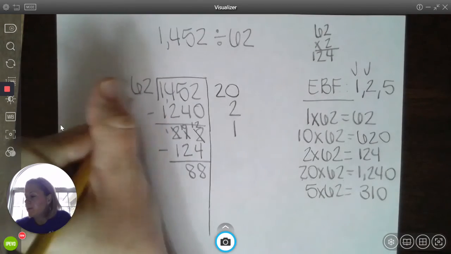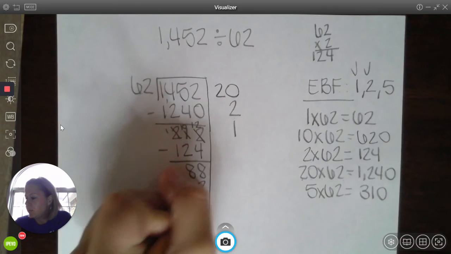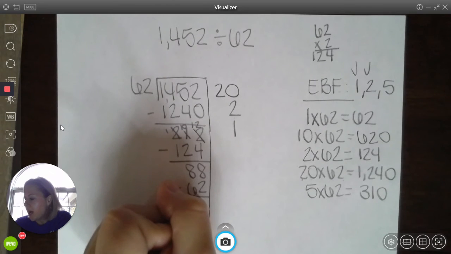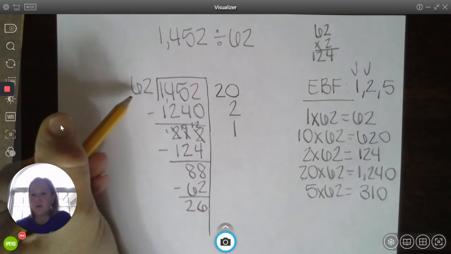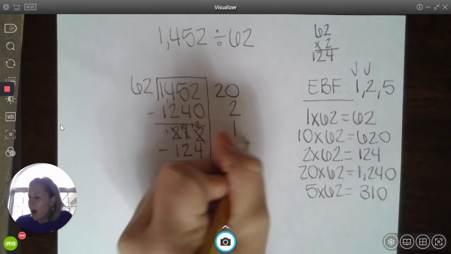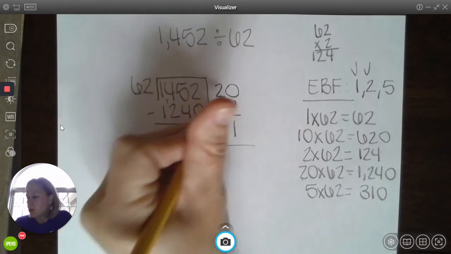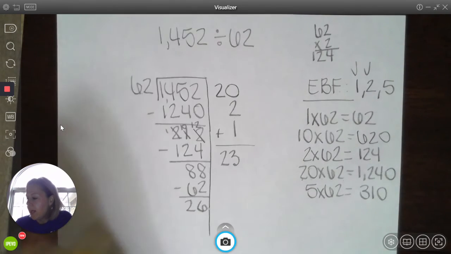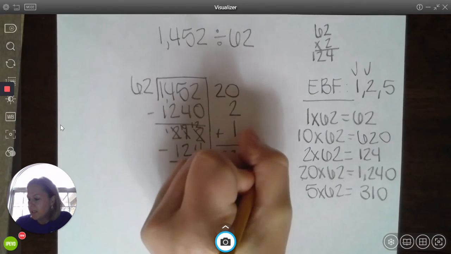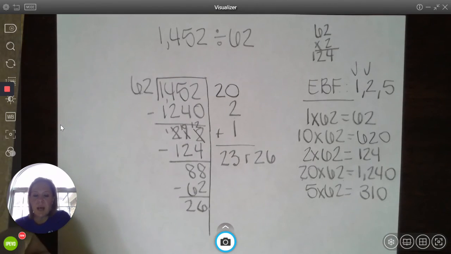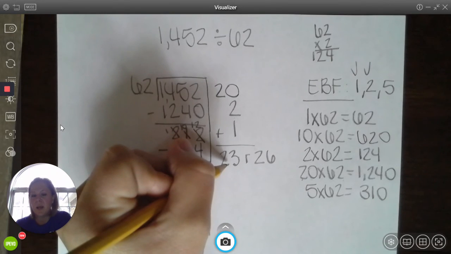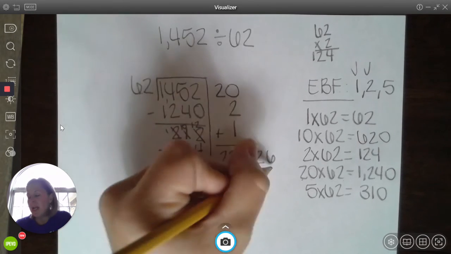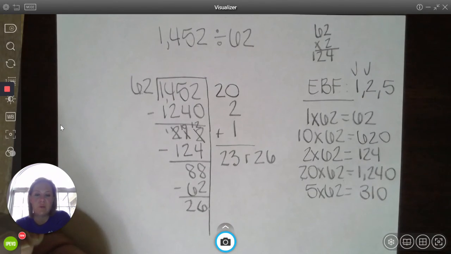If I have one group of 62, I have 62. And I'm going to subtract, and I have 26 left. And of course, just like standard algorithm, I know that I'm done when I can't make another group of 62. So now I add up my partial quotients. That would be 23, and I have a remainder of 26. And of course, we've taught the kids that we definitely need to check this with multiplication. I would do 62 times 23, and then add in to the product that remainder of 26, and I should get 1,452.